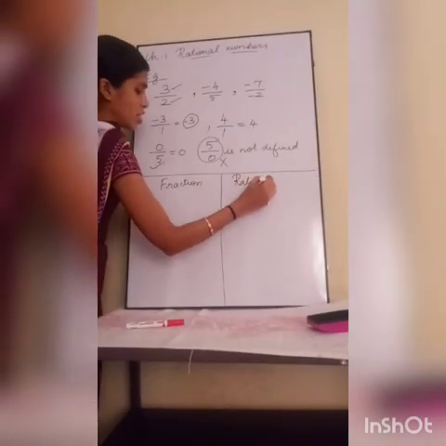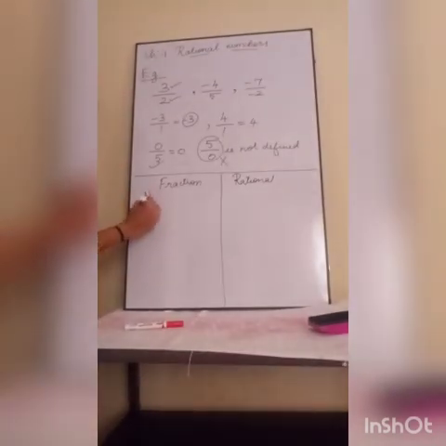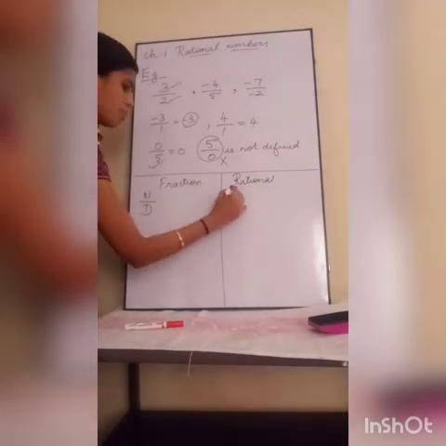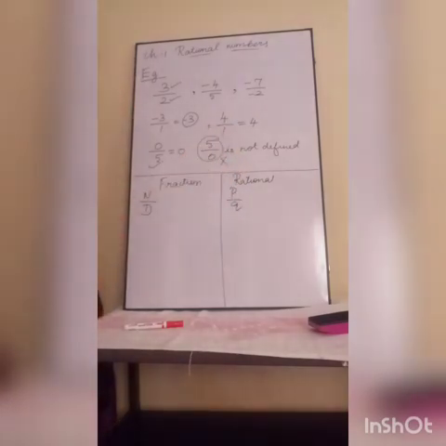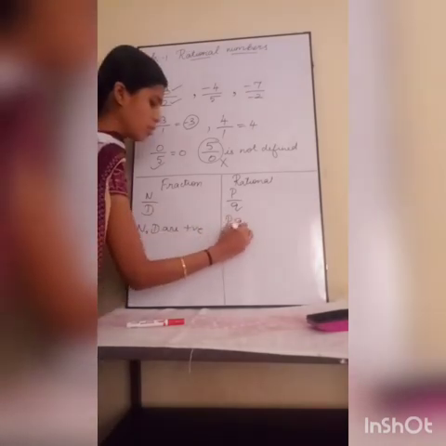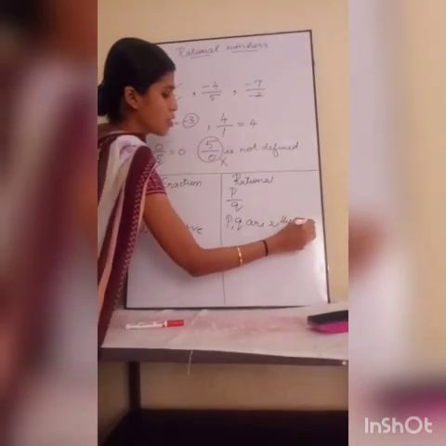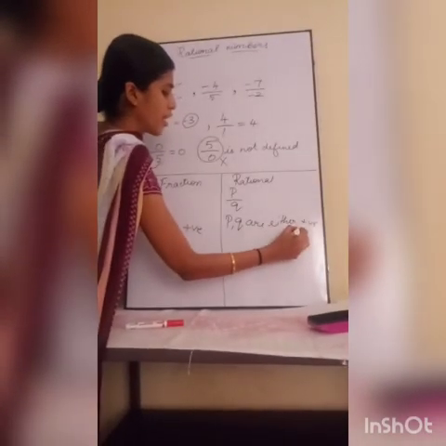A fraction is also numerator by denominator. A rational number is also in P by Q format. But in a fraction the numerator and denominator are positive, whereas here P and Q are either positive or negative.